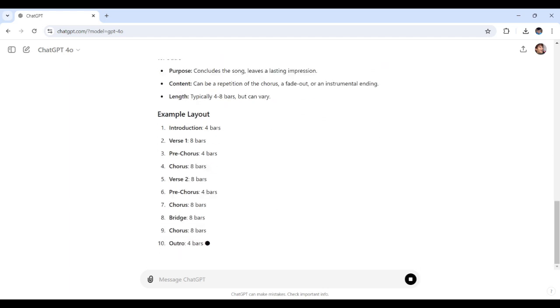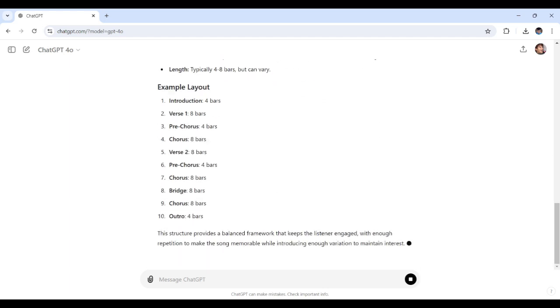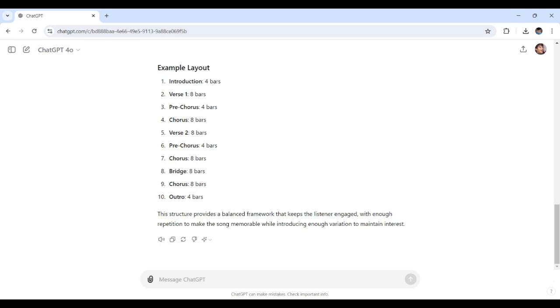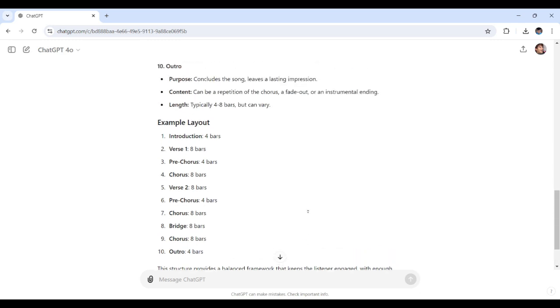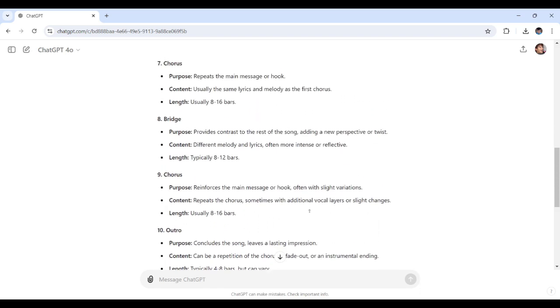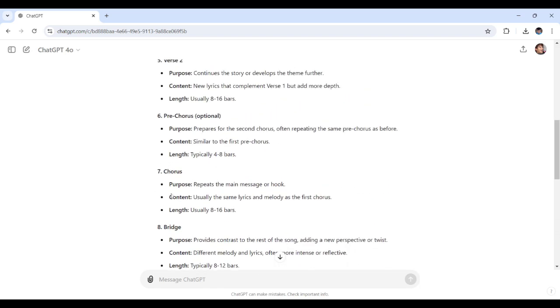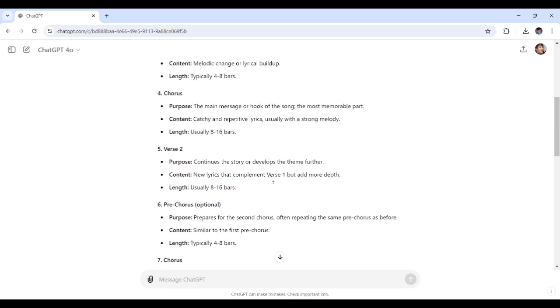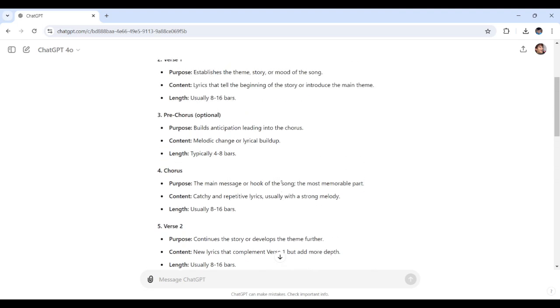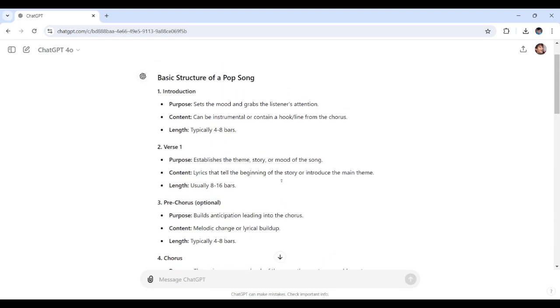This approach not only keeps you organized, but also helps you stay creative within a proven framework. So you can see everything is detailed from each section right here: purpose, content, length. ChatGPT would fully help you out right here.